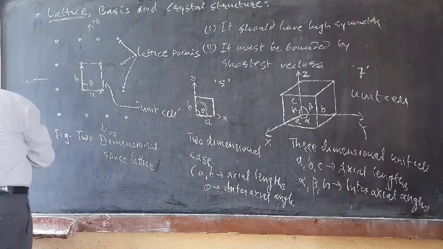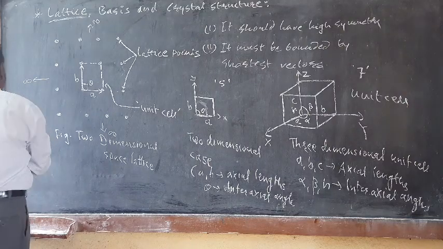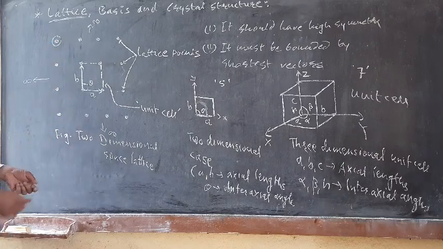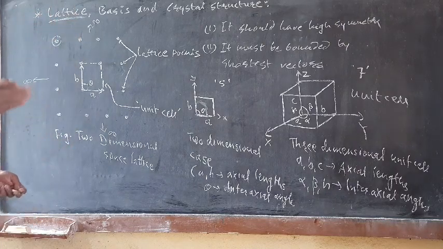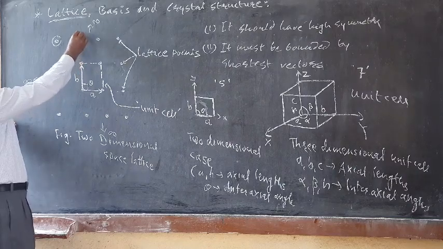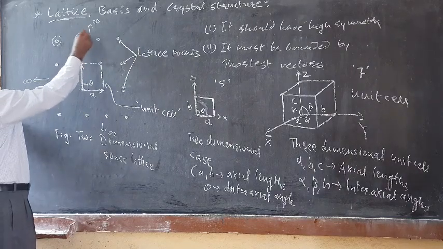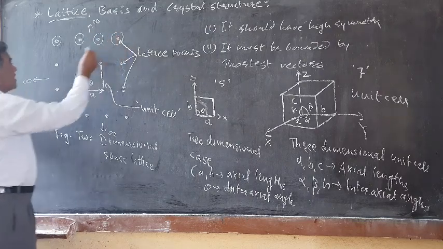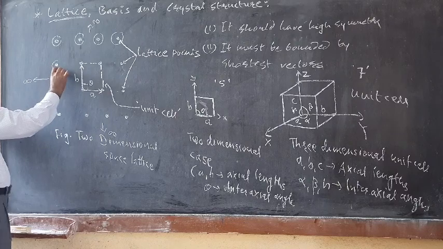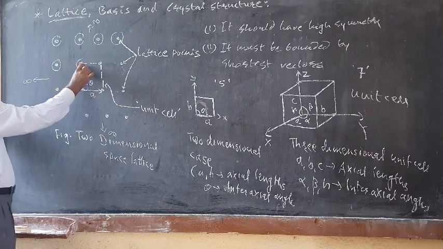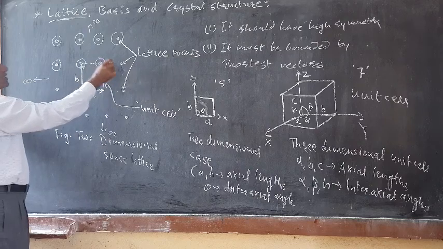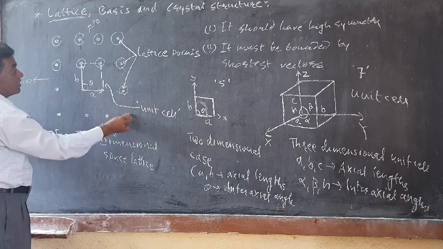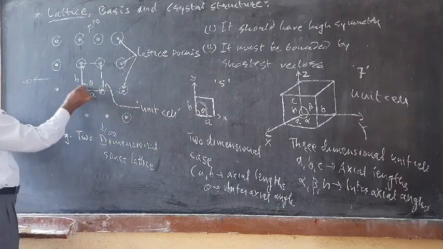If every lattice point is replaced by an atom like this, and a single atom is located at every lattice point, then it is known as the Bravais lattice, and so on.